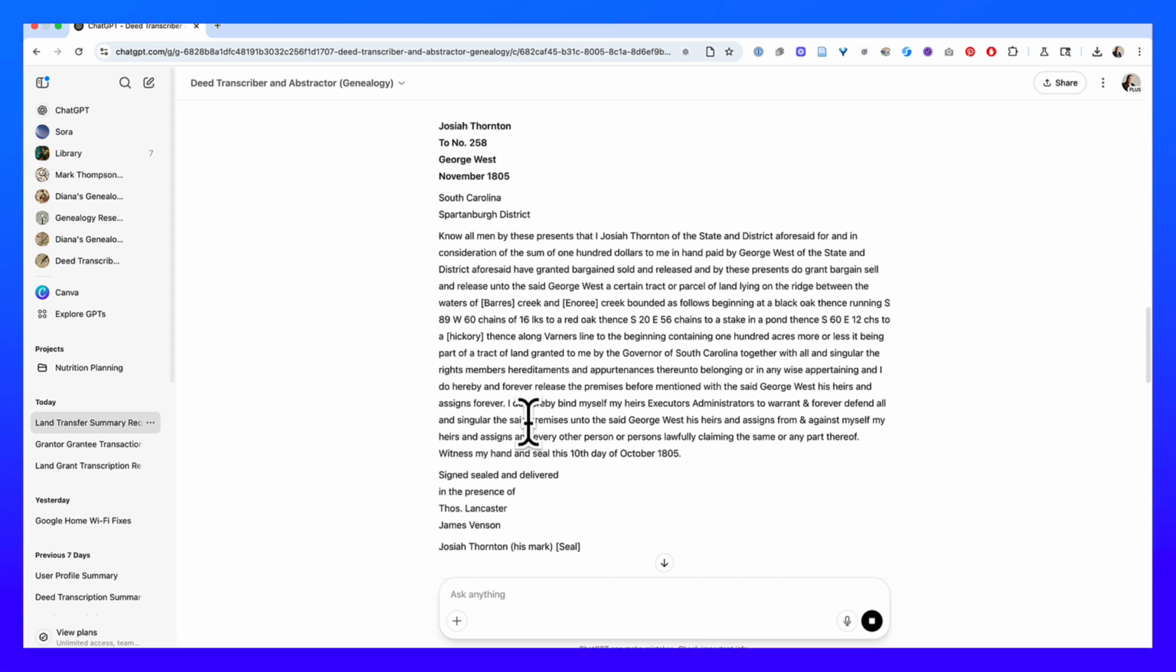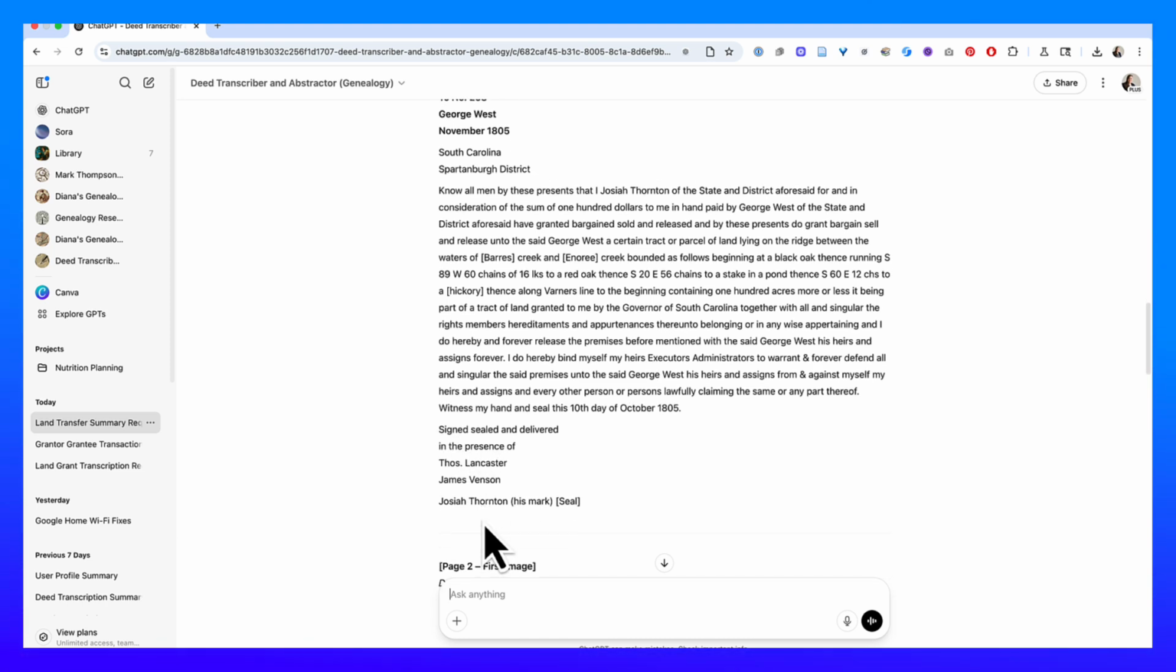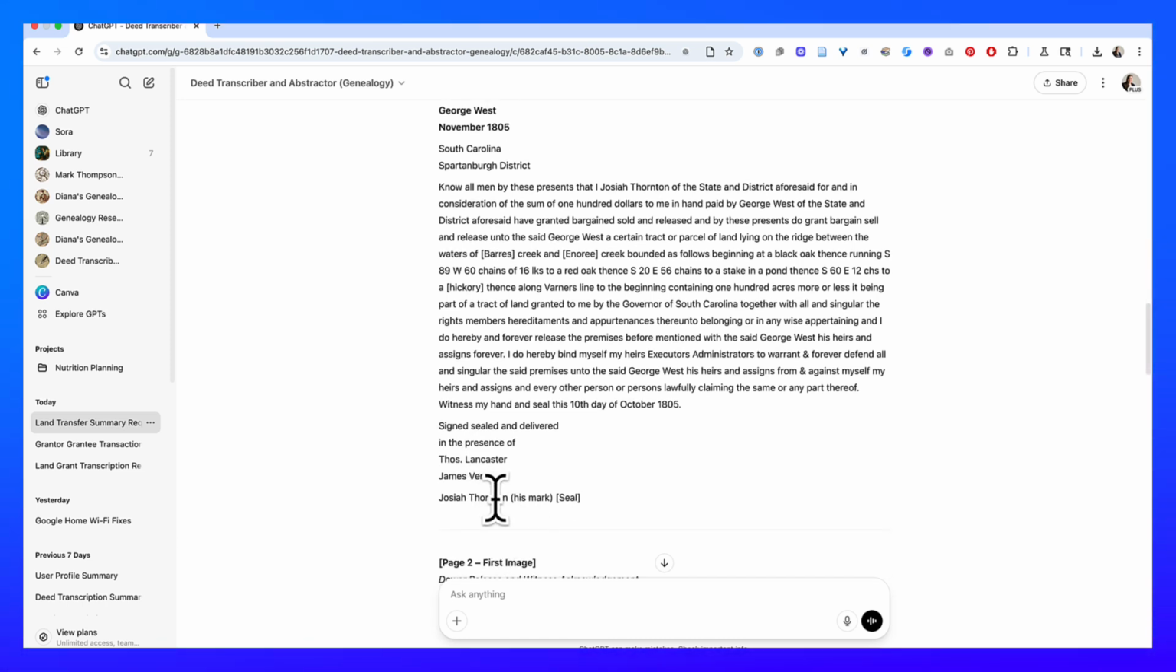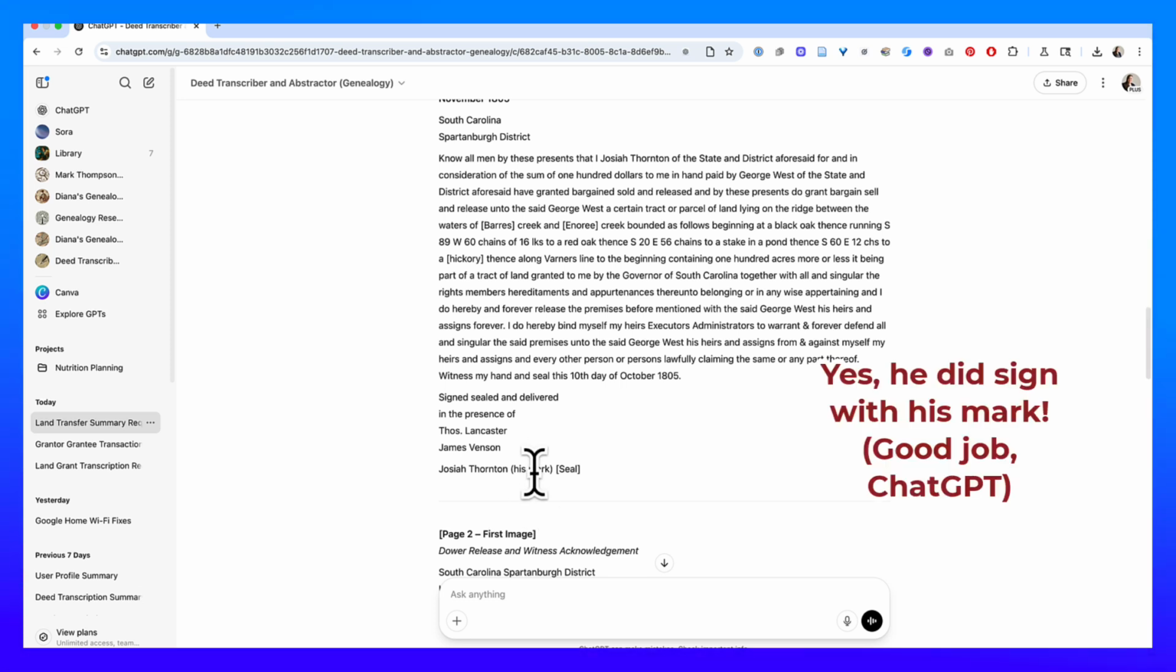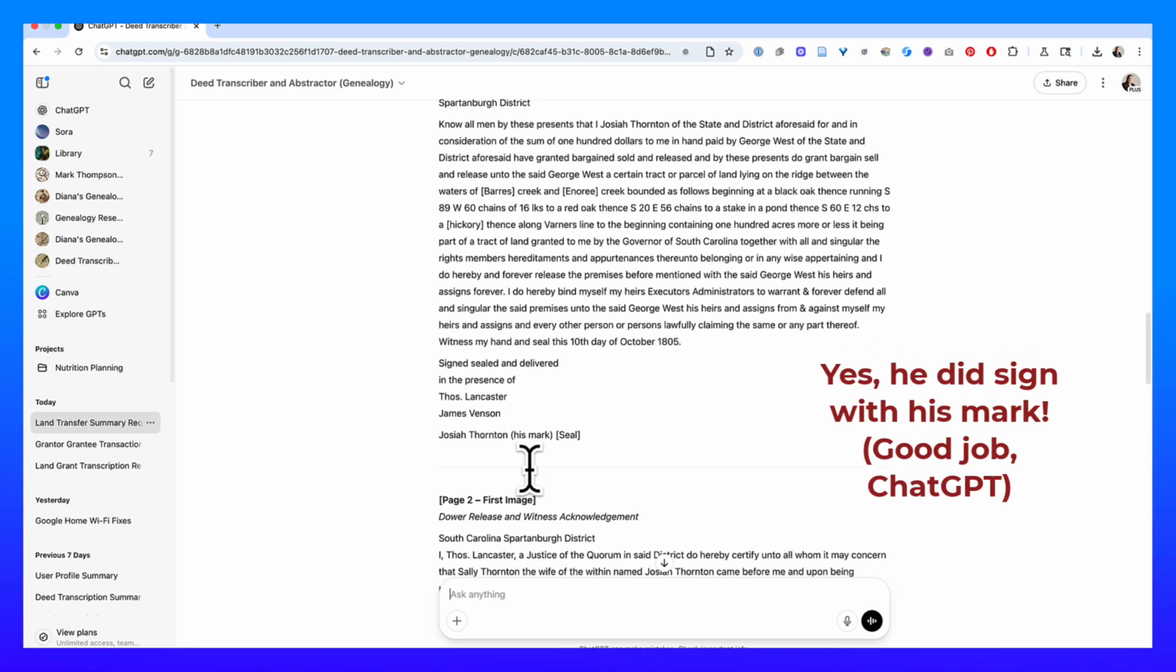Now, of course, I would want to read this a little more carefully if I was doing this for real. James Vinson, this guy's name is actually James Vernon, but Lordy, the ways you can spell Vernon. So that's all right. Yeah, Thomas Lancaster, that's correct. Josiah Thornton. Did he sign with a mark? I know this deed pretty well. I'm not sure if he did. I'm going to double check because we need to know if he was literate or not.